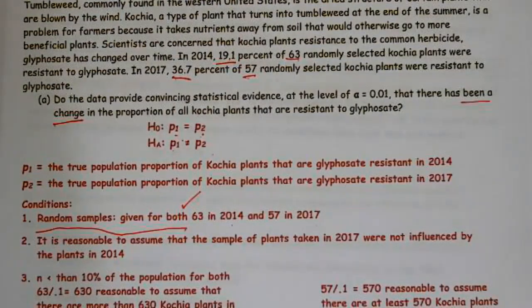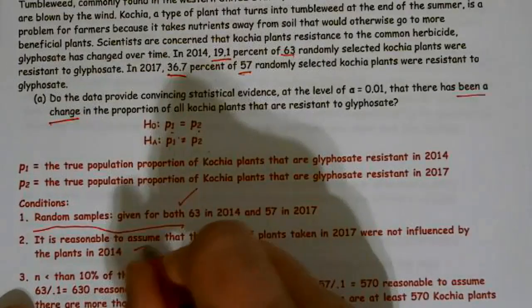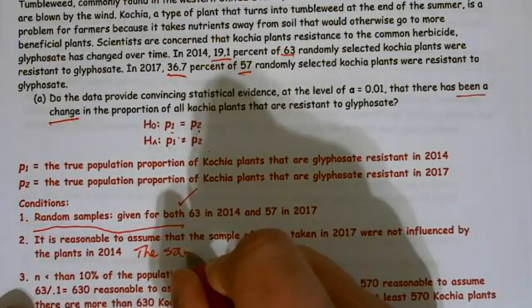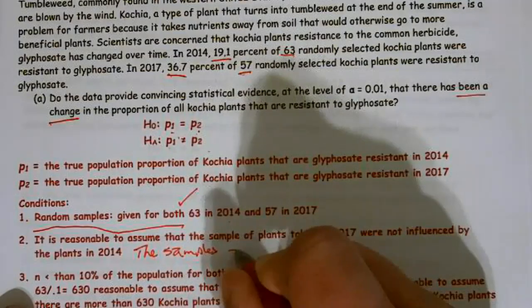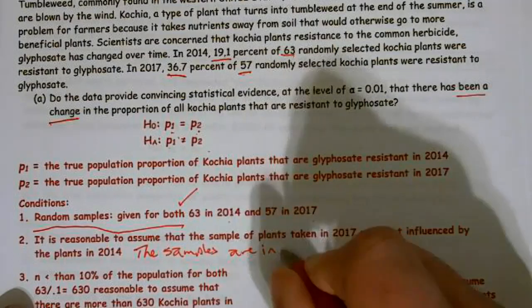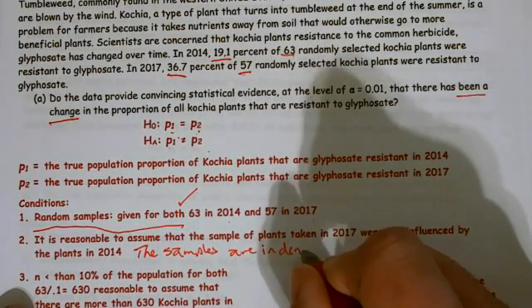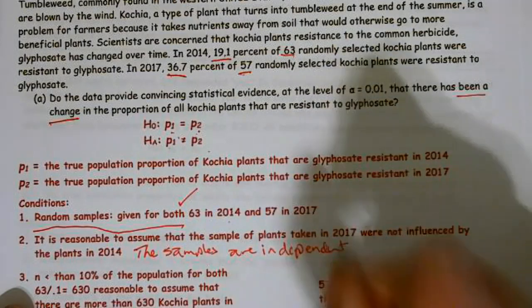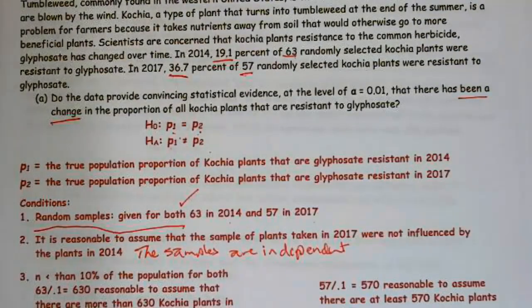It's reasonable to assume that the sample plants taken in 2017 were not influenced by the plants in 2014. The samples are independent. Or you could say both samples are independent, and that would be better. But you needed to let me know that both samples are independent because one did not influence the other.